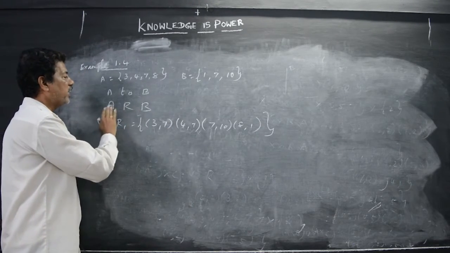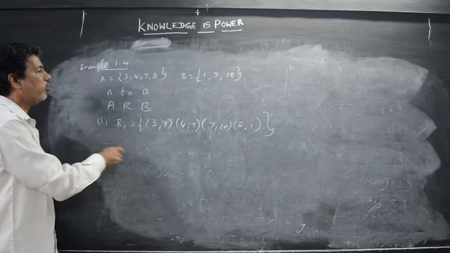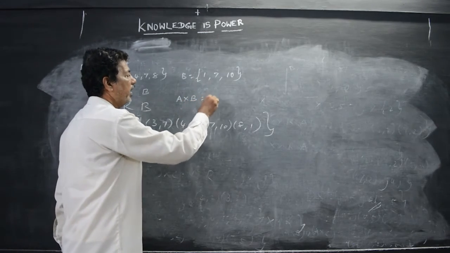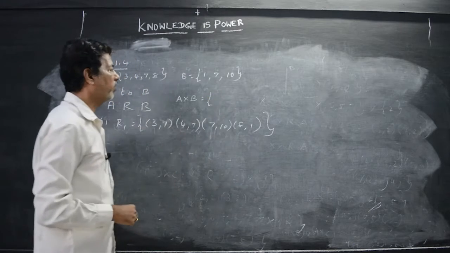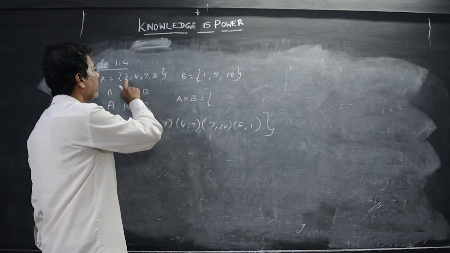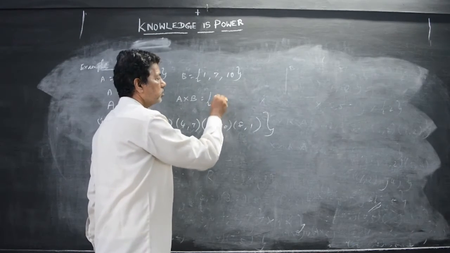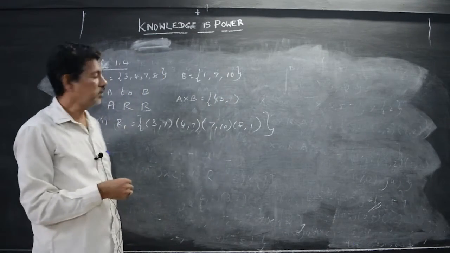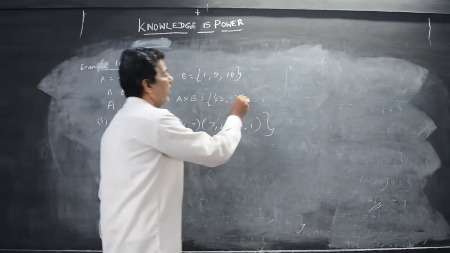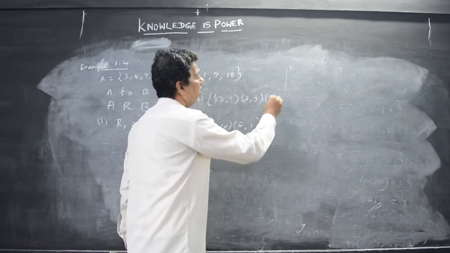Is there a relationship between A and B? So before finding that, you have to find out A cross B. Already we have found the same thing. A cross B: how can we write it? (3,1), (3,7), (3,10).